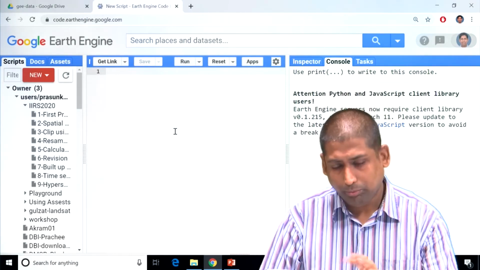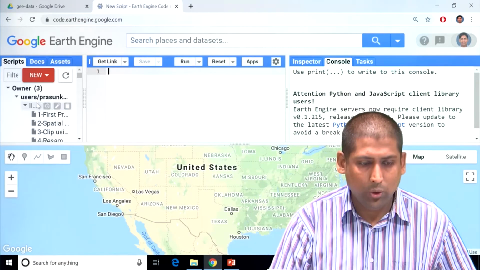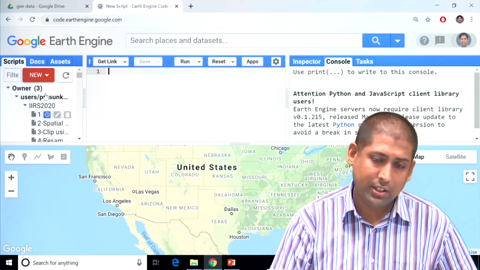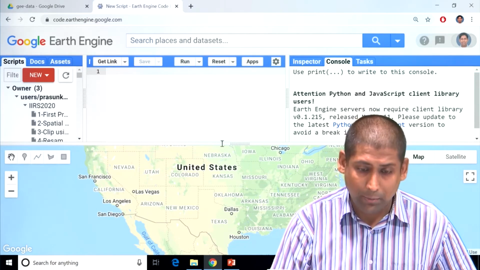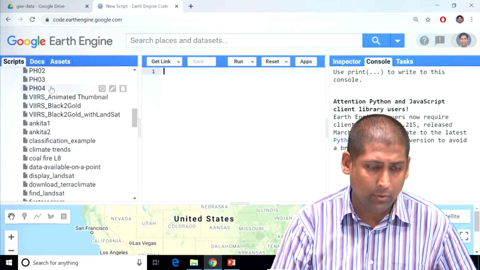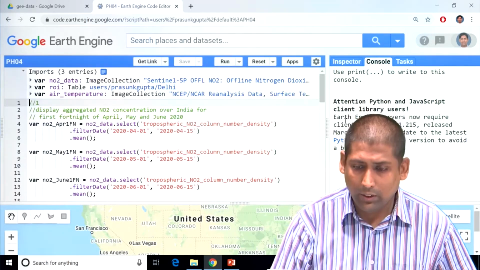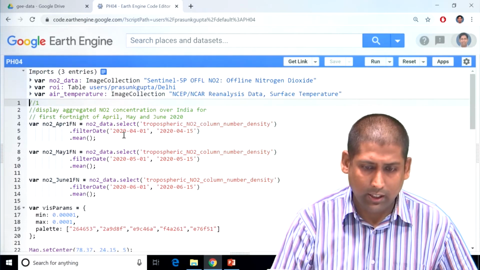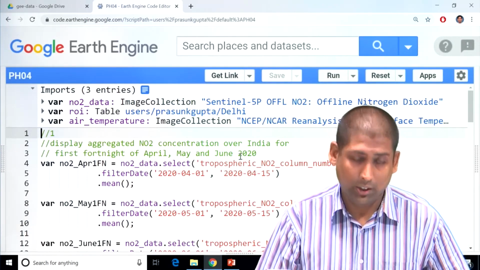This is the interface that we will be working on. As I told you, you have the code editor here, the programs listed here, the console output will come here, and the map display comes here. I'll be sharing the link to the code that we will be working with today. I will just expand this area so that you can see the code, and I will try to explain as much as I can in this short time.